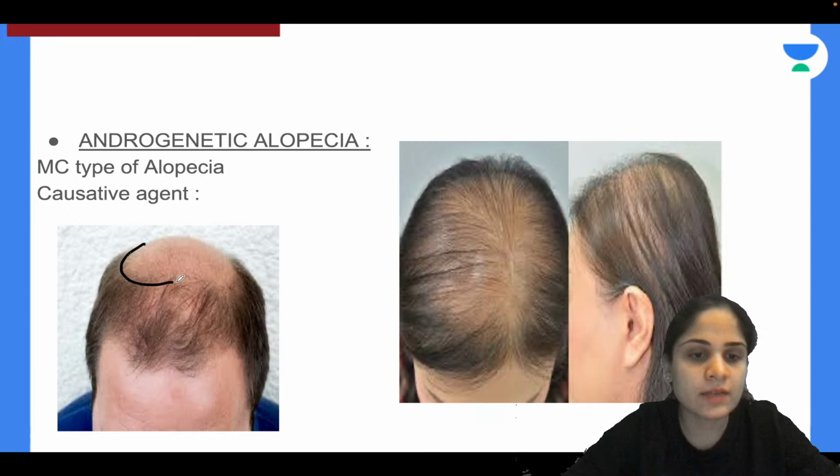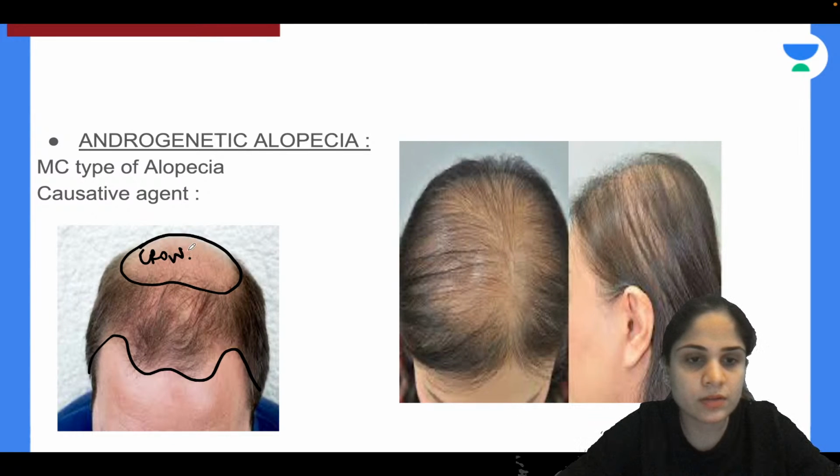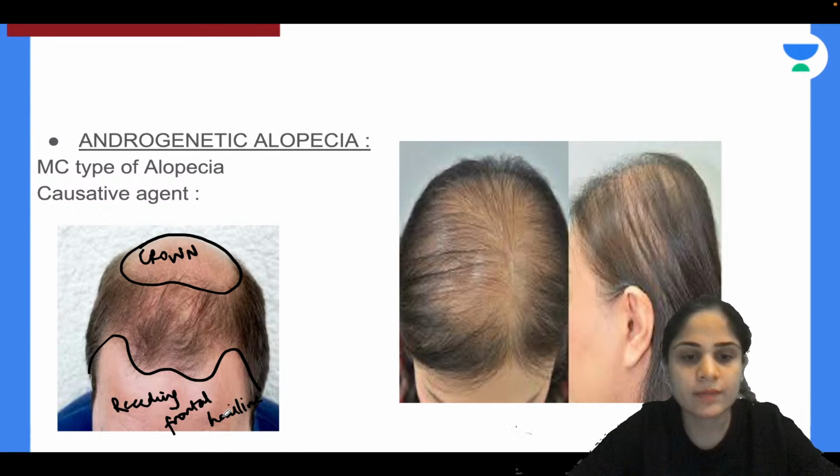So you see where the hair is lost. In the male, the hair is lost on the crown and there is presence of receding hairline in the front. So your hair loss is on the crown and receding frontal hairline. So this is your male pattern baldness.